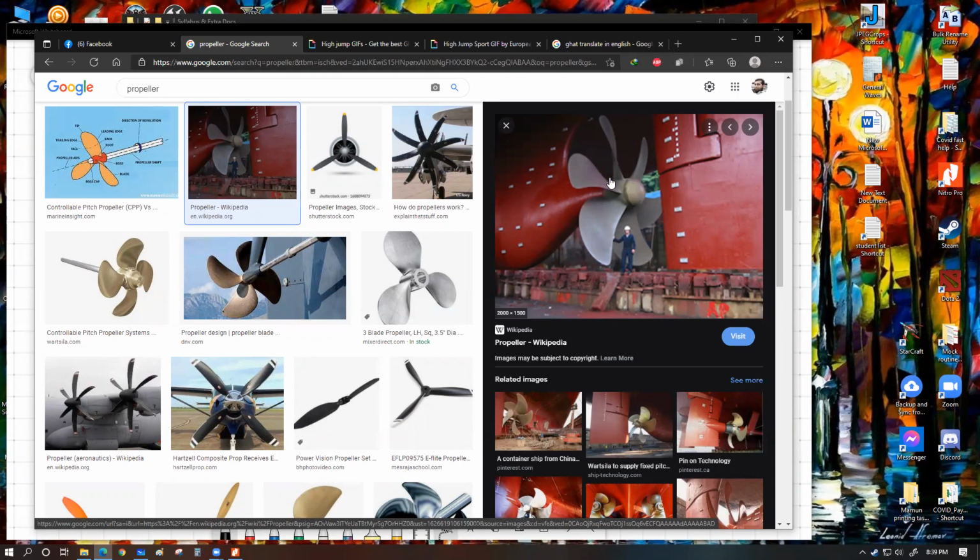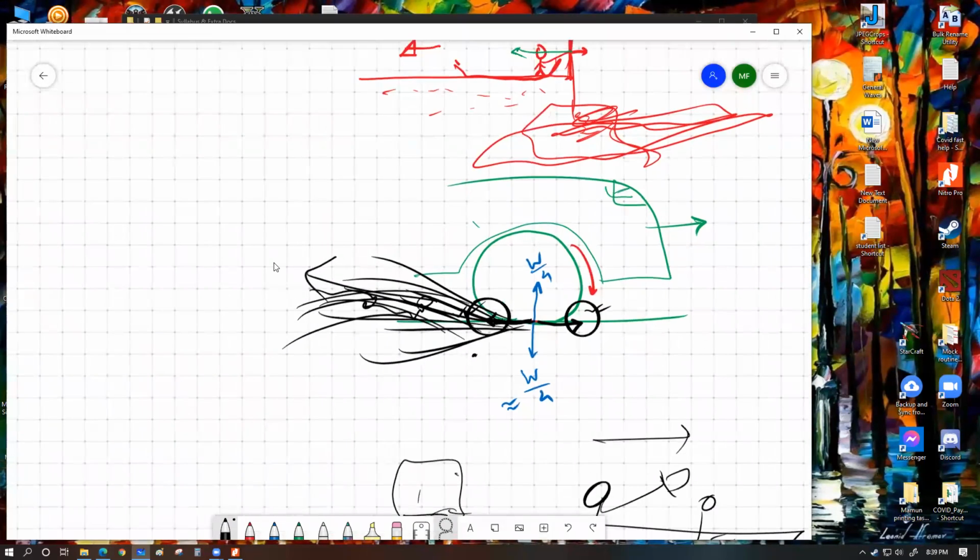The propellers have an angle so that as they hit the water molecules, when the water molecules leave the propeller, they move in the exact opposite direction of the velocity. So after the collision, the water molecules are going to move this way, and because of that, they apply an equal amount of momentum change on the propeller. So that's essentially what we saw in our equation right over here.